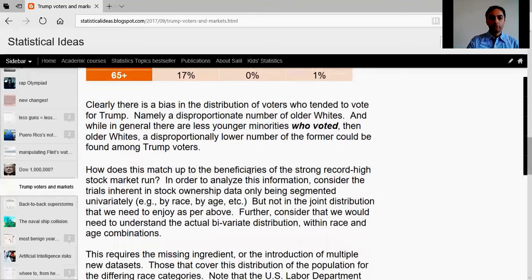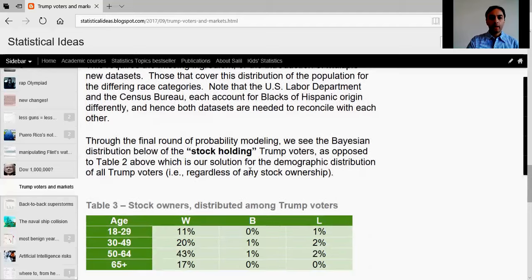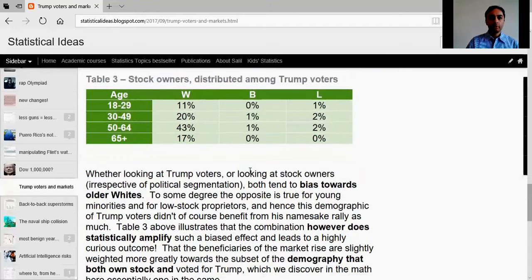Now, we can also look at stock ownership data, and very similar to what we did before, ask for the Trump voters who own stock, what was the demographic split? And without surprise, the stock ownership in this country tends to go towards whites generally, and so do the Trump voters. And so when you combine these two, you have a very convex and disproportionately higher concentration of the Trump voters who happen to own stock and have benefited from this explosive rally in the last year to be older